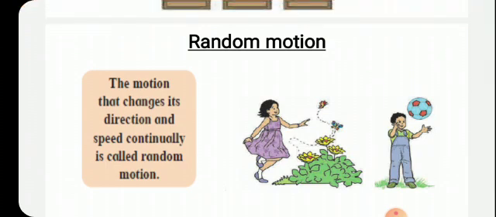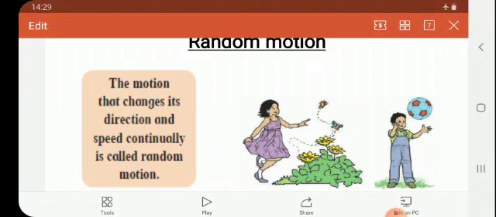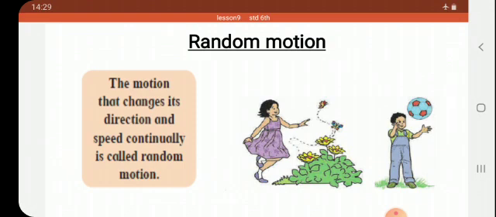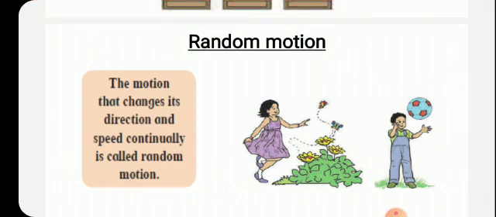Example, observe the picture. We find a boy playing with a ball. When he kicks the ball, the ball moves in any direction and accordingly the child is also moving. So it is a random motion. Here is the motion of a girl and a butterfly. The girl is trying to chase the butterfly. She is moving towards the butterfly. She wants to chase that butterfly and that's why she is moving. The butterfly is moving from flower to flower, not in a particular direction. Anywhere she is moving, with changing speed, and that's why it is also called random motion.